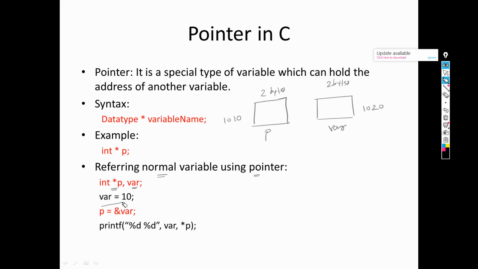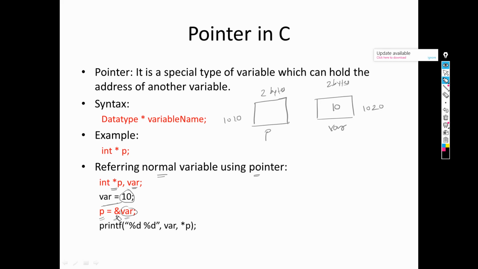Now we have written a equals to 10, which means we are assigning value 10 to this variable. So here we write 10. A very important stage is that since a pointer stores the address of another variable, we need to write p equals &a. This is our variable name, and the meaning of ampersand is address of.